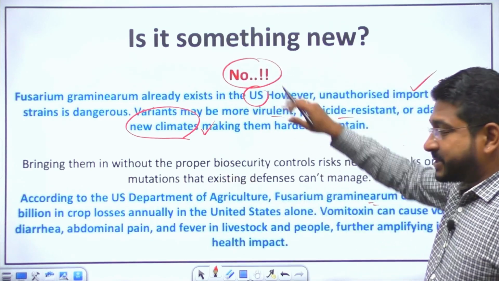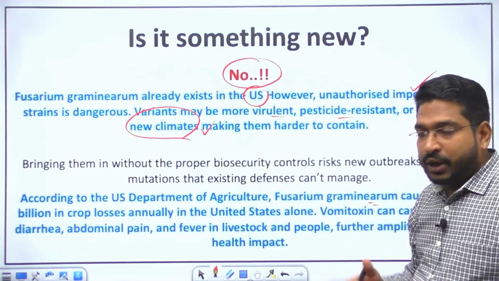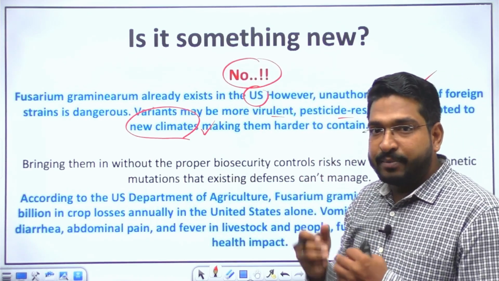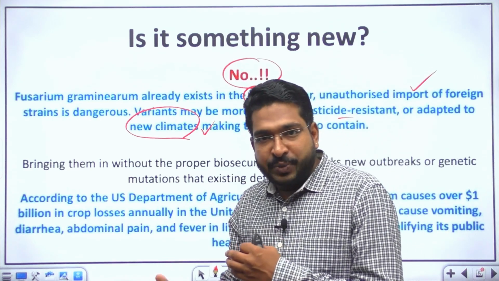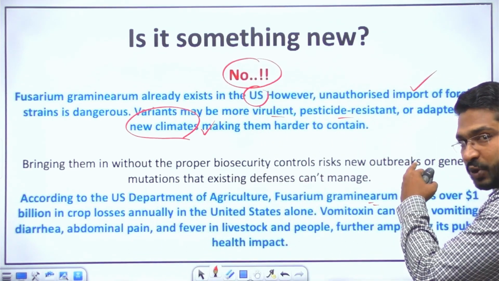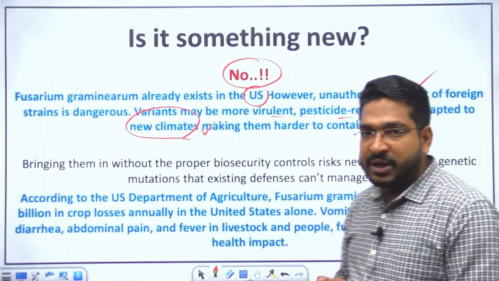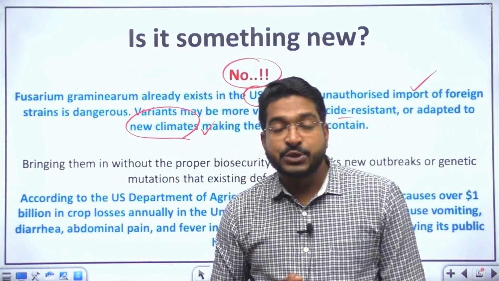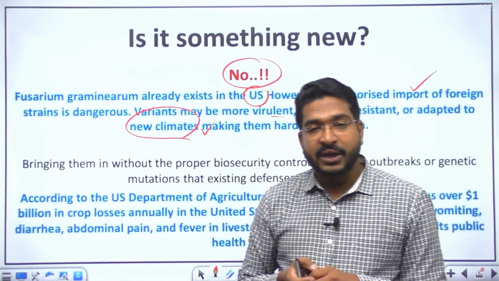And these new strains can be more challenging, not just in terms of yield, but if livestock or humans consume it, it leads to problems from the vomitoxin. It creates problems like vomiting, diarrhea, abdominal pain, fever, etc. So this strain can be very dangerous.